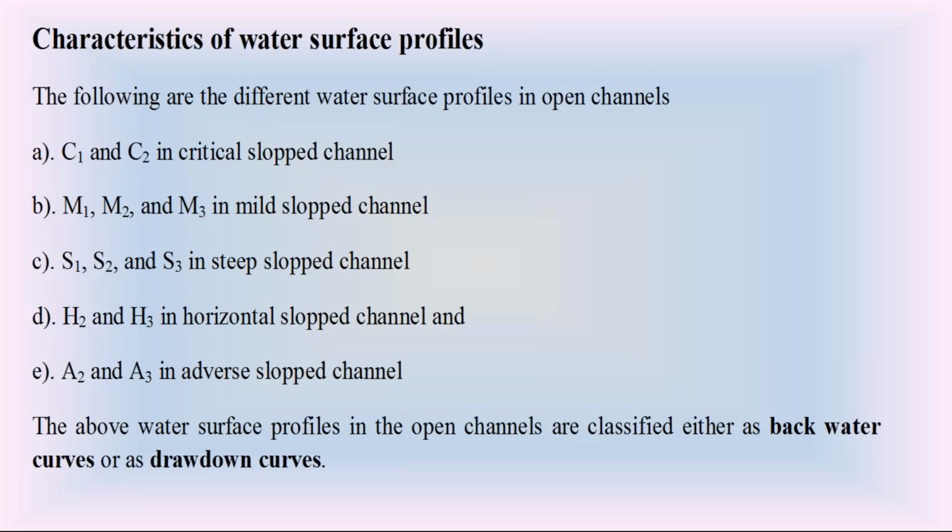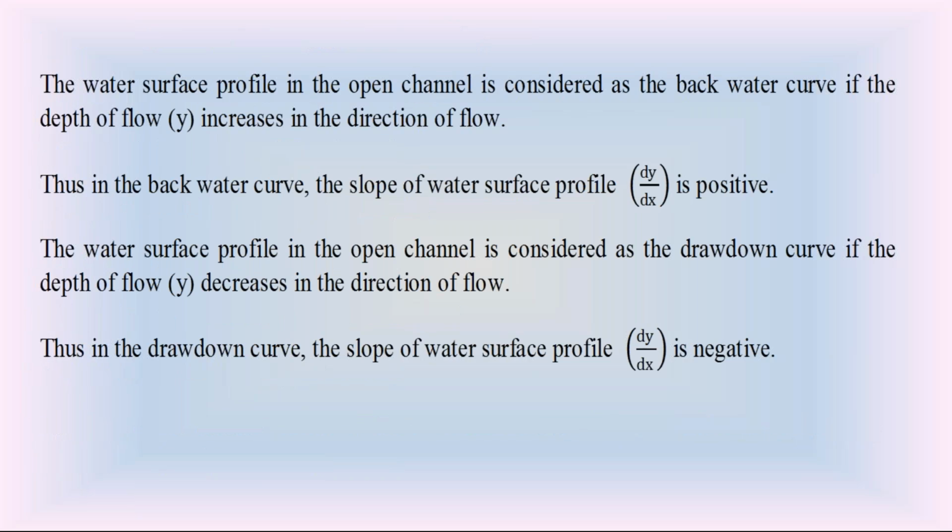Among those water surface profiles, some are rising water surface profiles. If the water surface profile is a rising one, the slope dy by dx is positive, and that water surface profile is called a backwater curve.